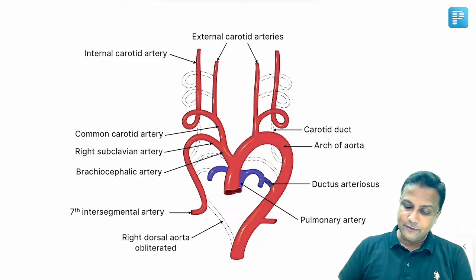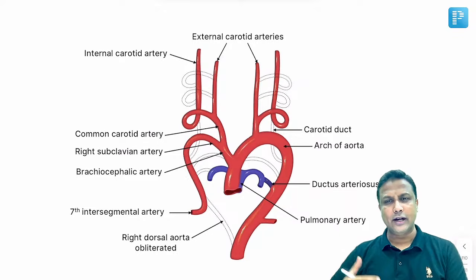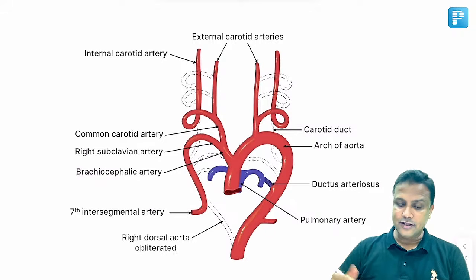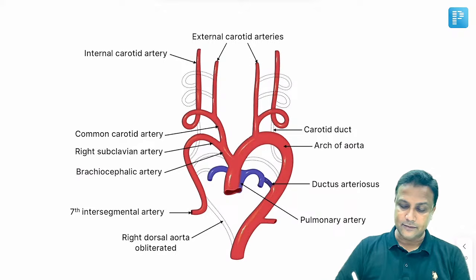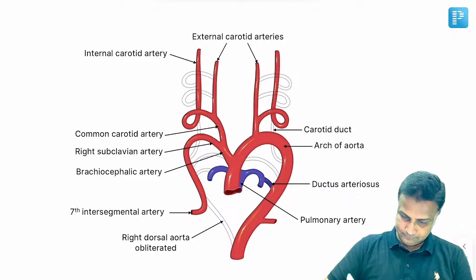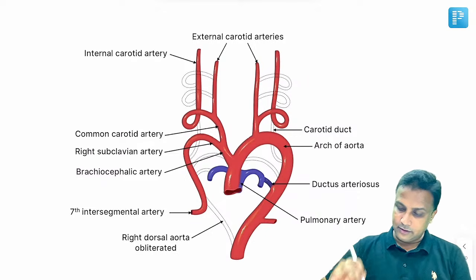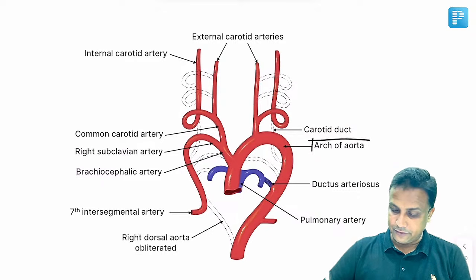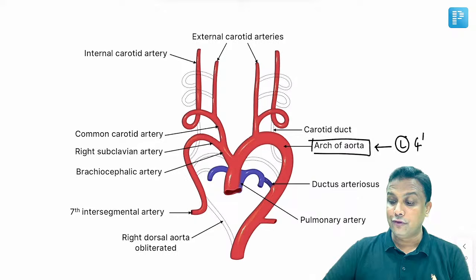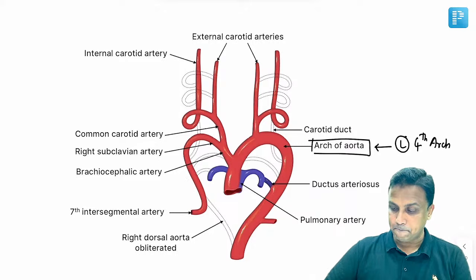Now, in this diagram, your entire arterial system is going to form from these arch arteries. The first arch artery, second, the third, and then the fourth, and then fifth and sixth one here. Out of that, please remember, arch of aorta is derived from the left fourth arch artery.